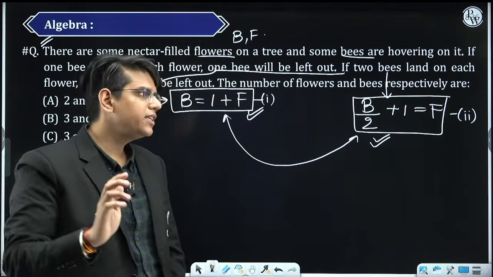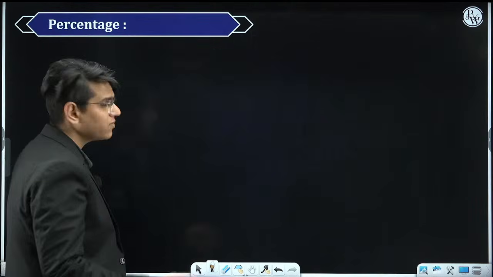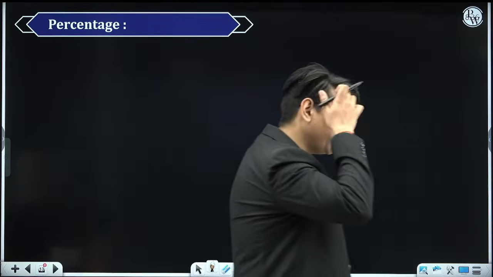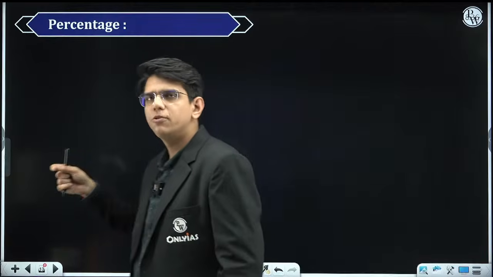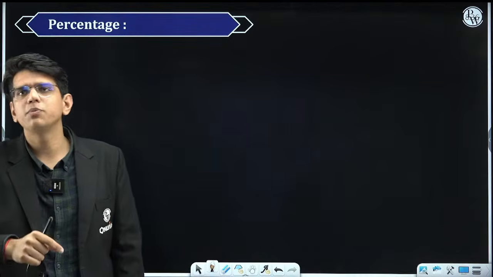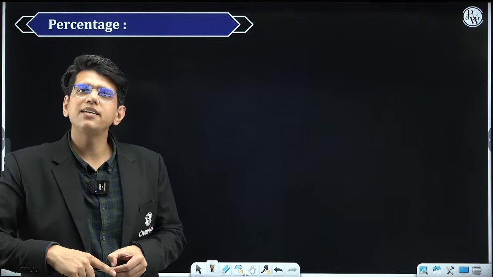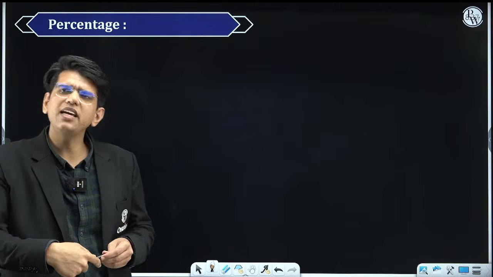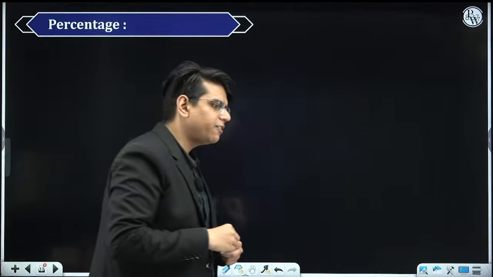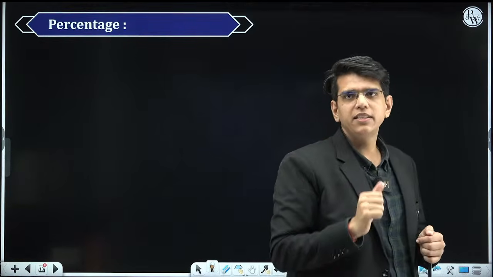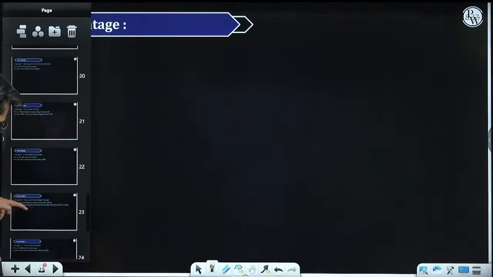This is one of the important chapters. Suppose if you understand what I'm trying to say, one of the important chapters is percentage. And you will find you have to use percentage in averages also. You have to use percentage in time and work, time, speed, distance, ratio, proportion, mixture. Everywhere you will find percentage. Okay? You will find some common sentences in each and every type of percentage-related question. वहां पे most of the students find it difficult to understand those statements. जैसे if I tell you this question, एक क्वेश्चन बताता हूं, ठीक है?